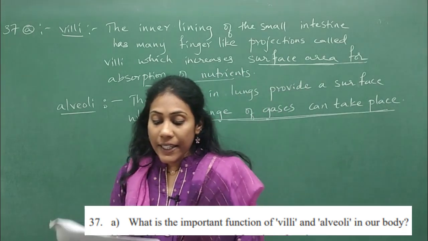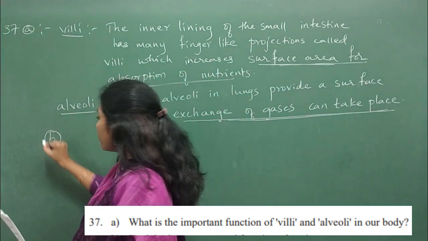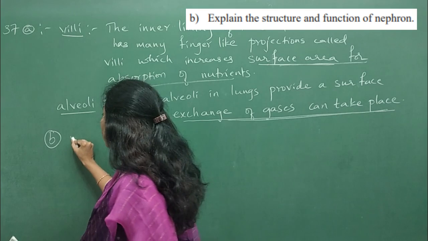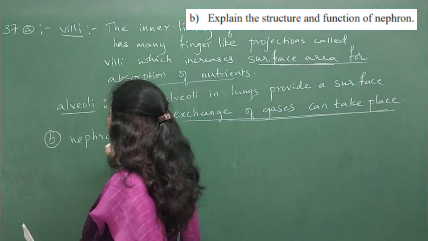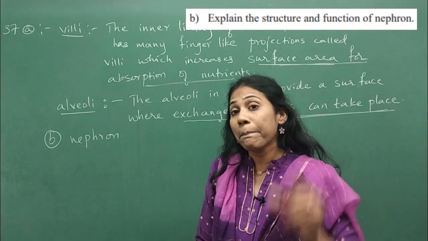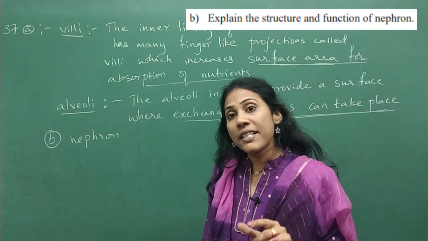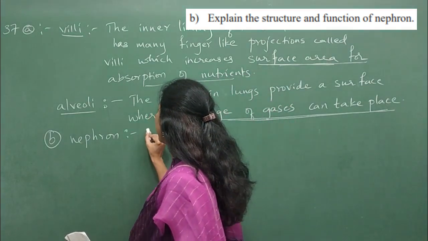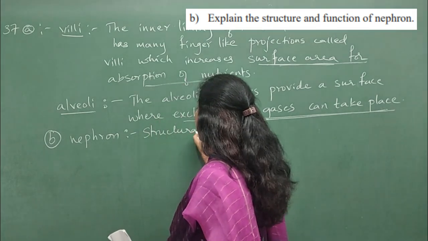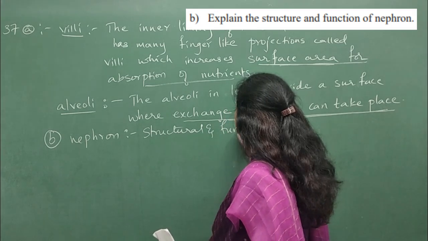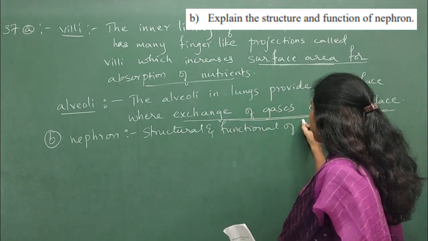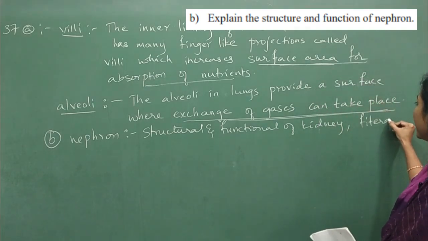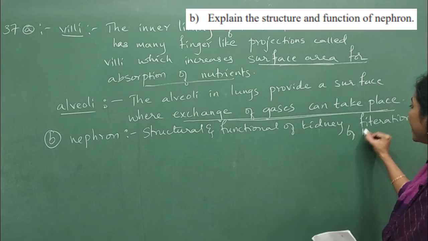Okay, fine. And now there is a B question here. The B question is very simple. Explain the structure and function of nephron. So what is a nephron? Don't get confused between nephron and neuron. Neuron is a brain cell, whereas nephron is present in kidney. Nephron is the structural and functional unit of kidney. It helps in the filtration of blood, isn't it?